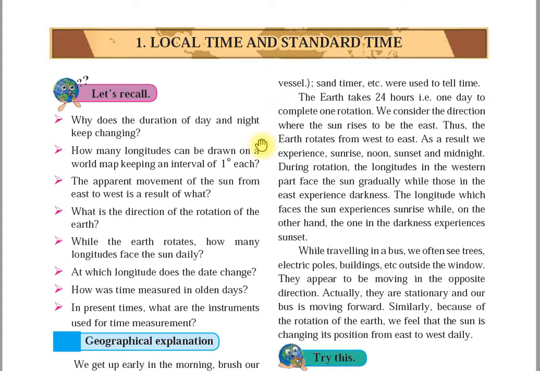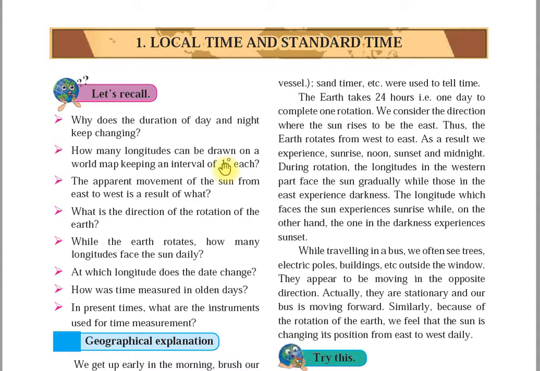So different longitudes have different timings for sunrise, when the sun is rising, noon, and sunset. Noon, you know, means afternoon, and sunset is in the evening. The local time of a place on the Earth's surface is determined with reference to its known time. So you will see in this chapter about the local time of a place on Earth, where we stay on the Earth's surface.